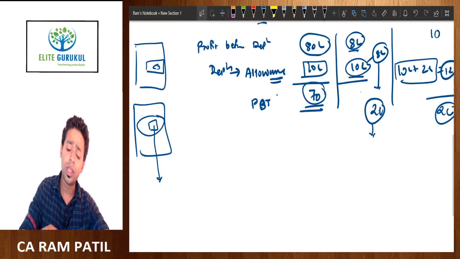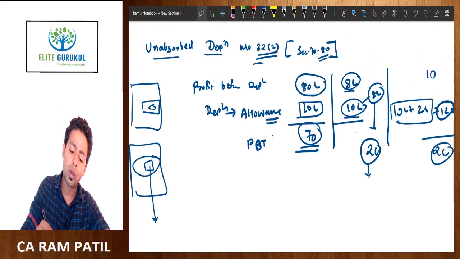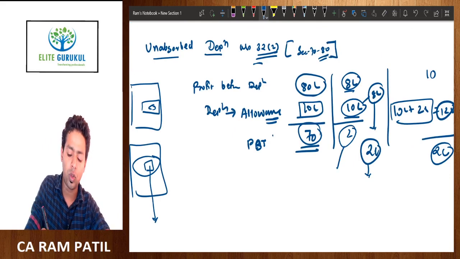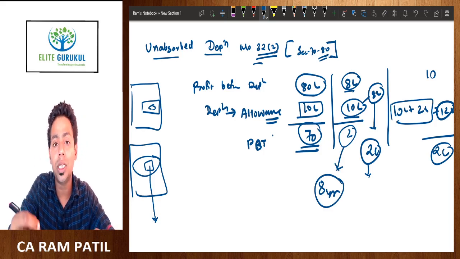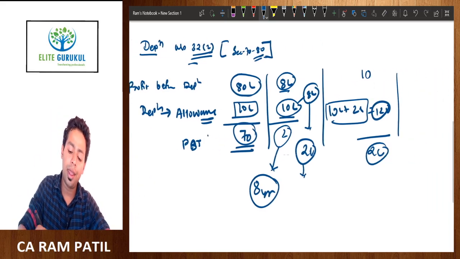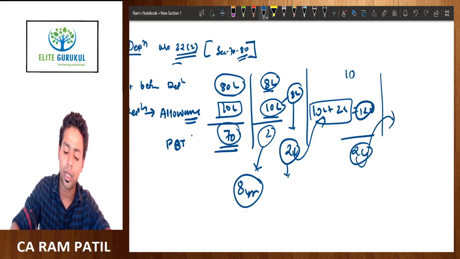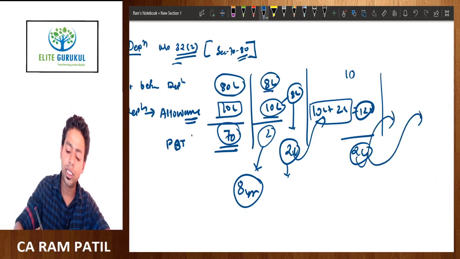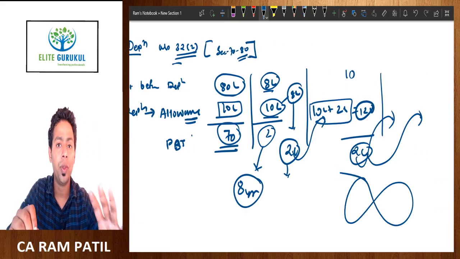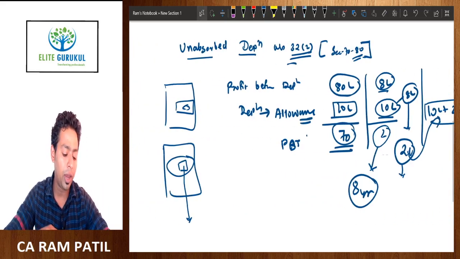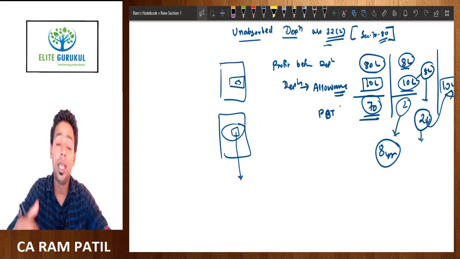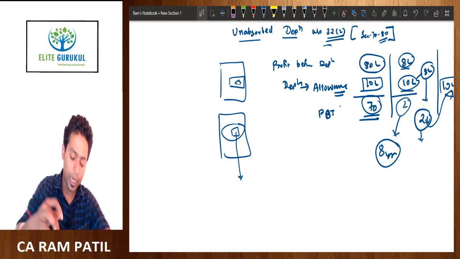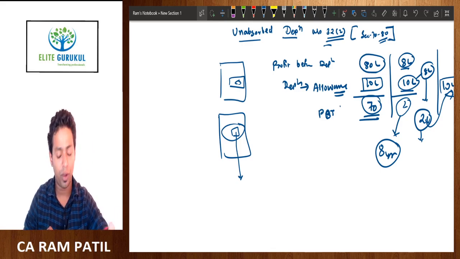So till how many years will it go on? If it was a business loss, you know this, it can be carried forward for a maximum period of 8 years. But this is not a business loss, this is unabsorbed depreciation, and every year depreciation will get new life. This will happen to infinity, and therefore people say unabsorbed depreciation is immortal in nature. It never dies. It can keep going on and on as long as the business continues. So let's look at some theoretical provisions in terms of unabsorbed depreciation.